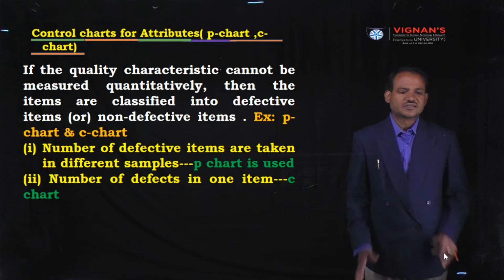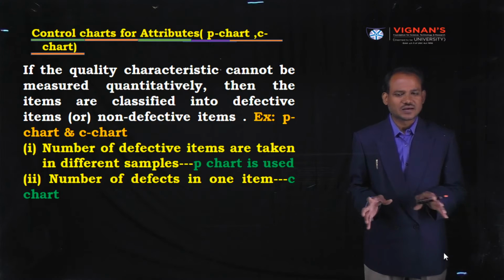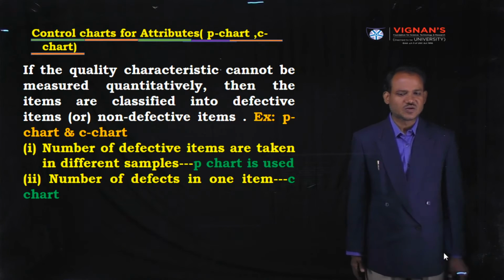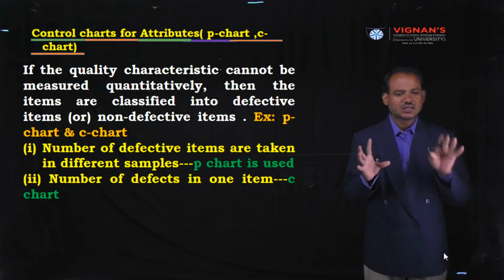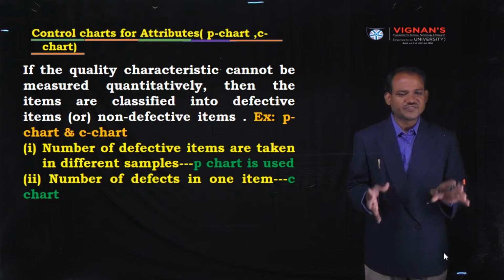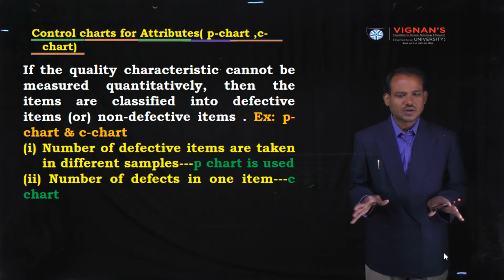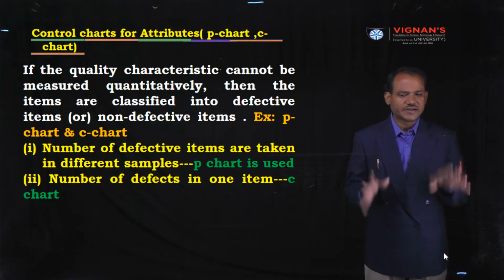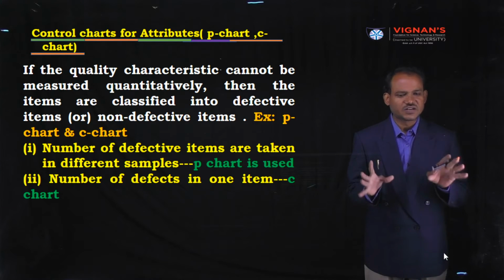Look at the slide. If the quality characteristic cannot be measured quantitatively, then the items are classified into defective items or non-defective items. So this is a very important definition.